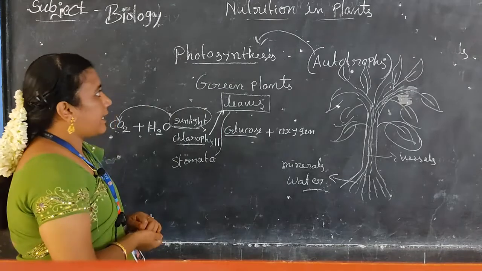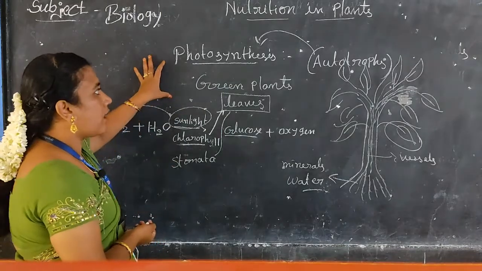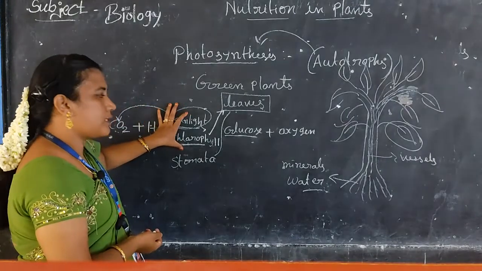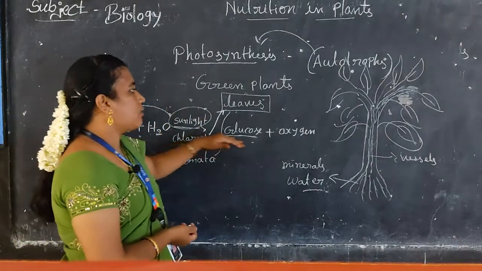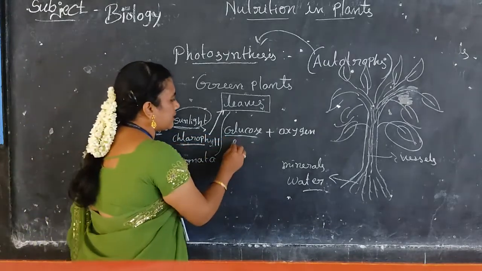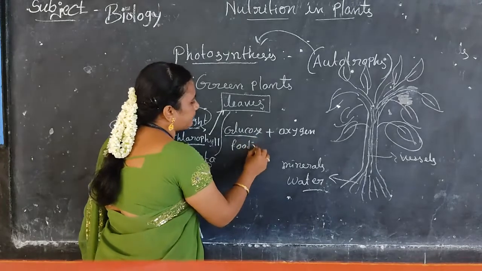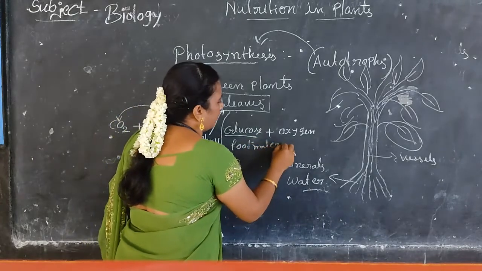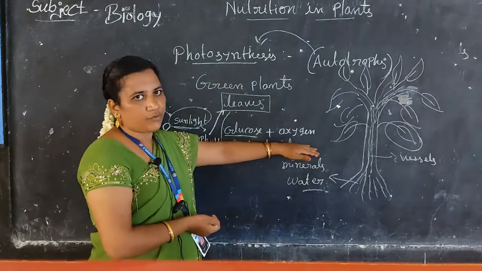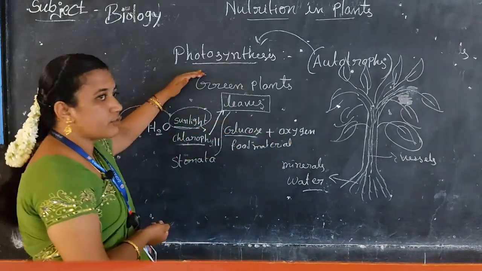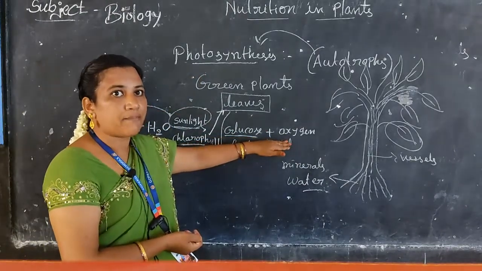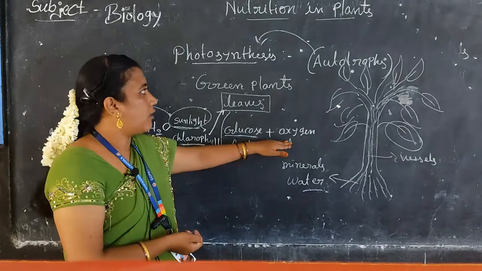So in photosynthesis, different components are required to convert into glucose, nothing but a food material. Along with this, oxygen also is released. By this process, the oxygen and carbon dioxide levels are balanced in nature.